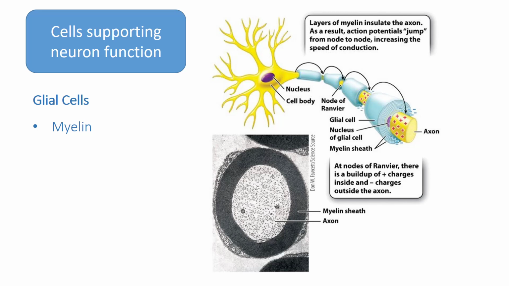Glial cells also provide electrical insulation to vertebrate neurons. Glial cells form multiple lipid-rich layers or sheaths called myelin that wrap around the axons of neurons. Myelin gives many nerves their glistening white appearance. By insulating the axon, myelin greatly increases the speed of nerve signal transmission, which allows the nervous system to respond rapidly to stimuli.